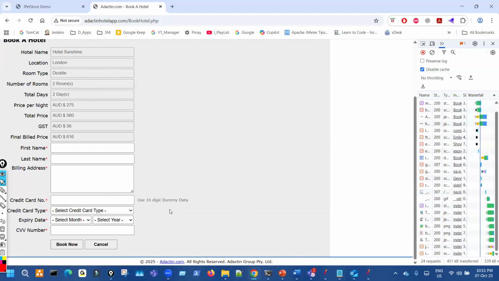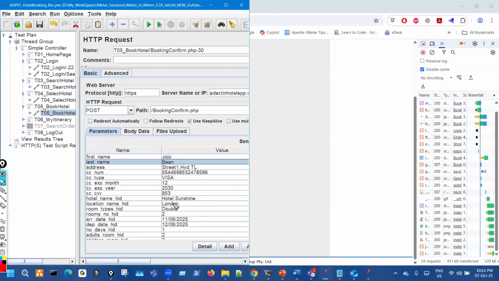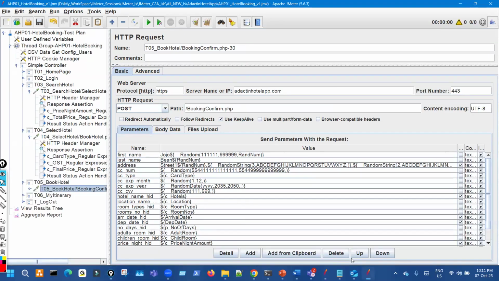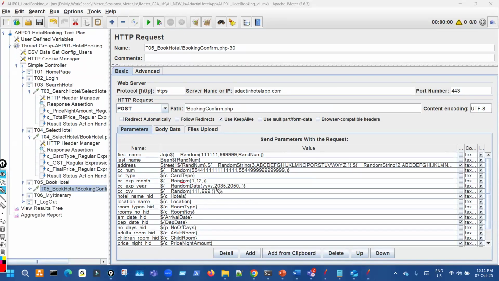It's expiry month and year, it's like this, right? So we can generate 1 to 12 for the month and some random number within the year function for the year. A random year you can generate. Now CVV, some three length CVV, and the rest will be pre-filled.